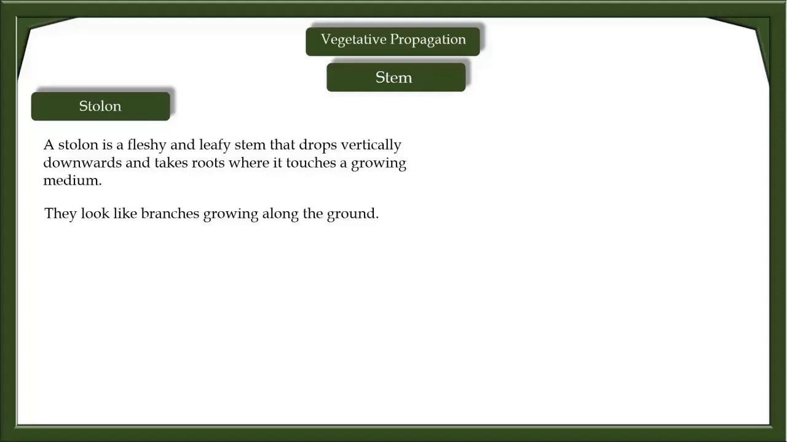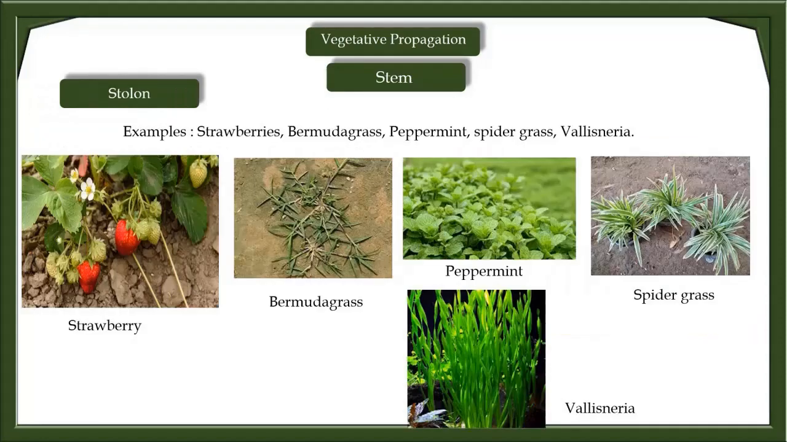They look like branches growing along the ground. Stolons anchor themselves to the ground and develop roots. The roots grow into new plants. Great examples of stolons include strawberries, Bermuda grass, peppermint, spider grass, and Vallisneria.